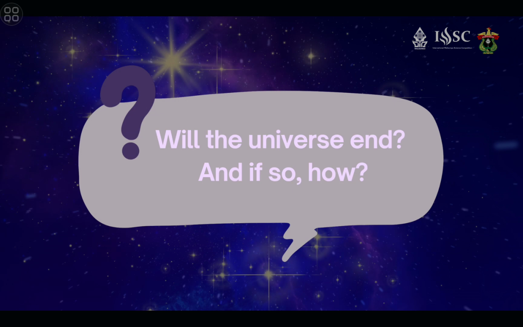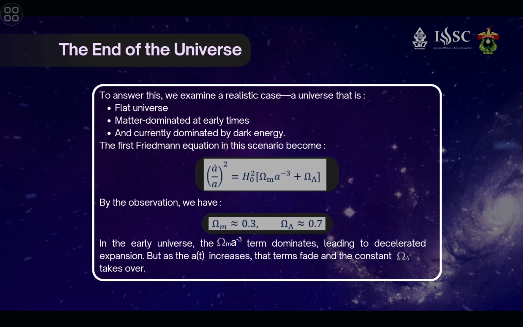Now, we come back to one of the most philosophical questions. Will the universe end? And if so, how? To answer this, we examine a realistic case: a flat universe that is matter dominated at early times and currently dominated by dark energy.